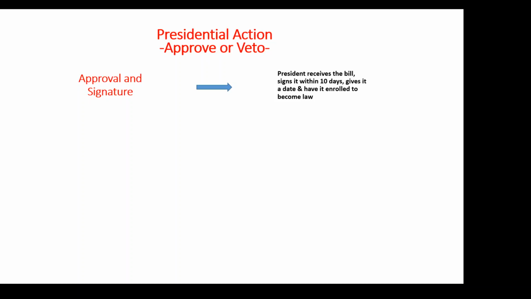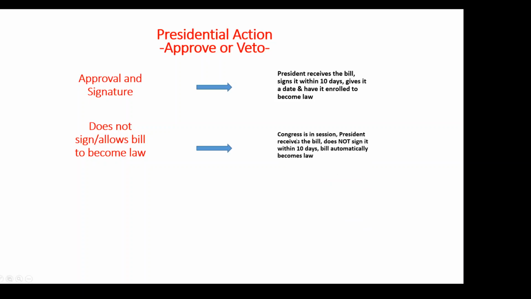The second choice the president has is does not sign but allows the bill to become law. Now, how is that possible? That the president doesn't sign the bill, but it still becomes law? Well, the scenario there is Congress is in session, the president receives the bill, does not sign it within 10 days.